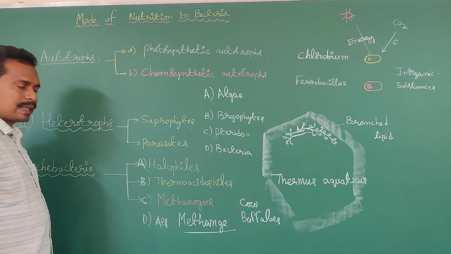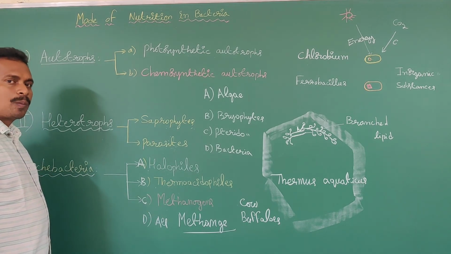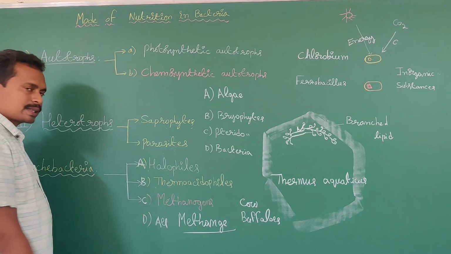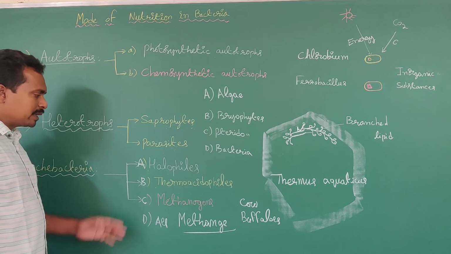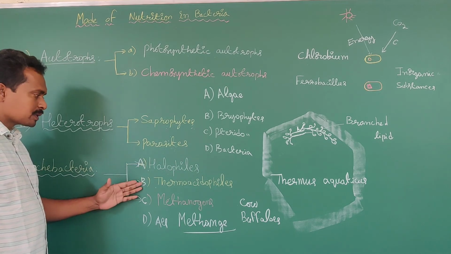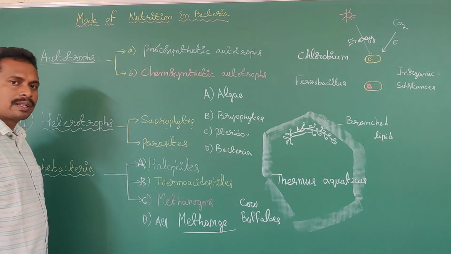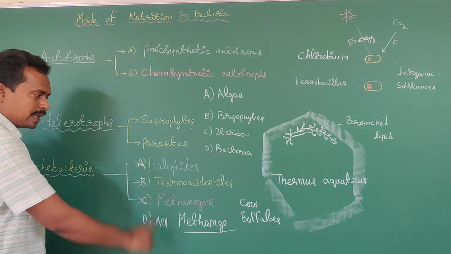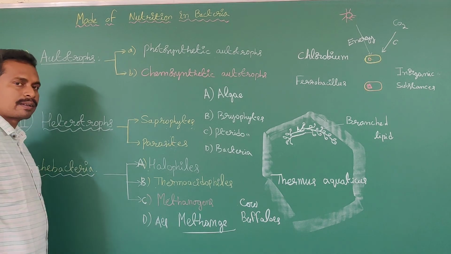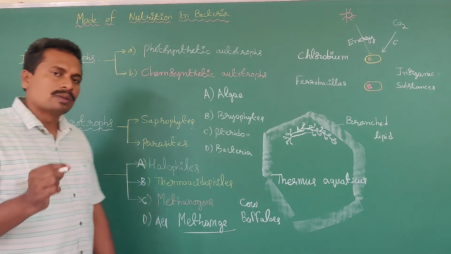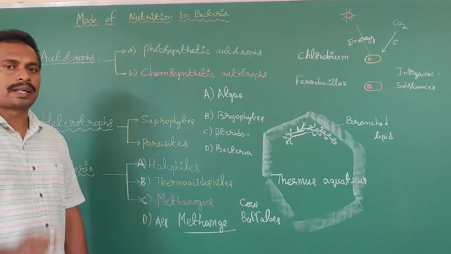Another question: which of the following archaebacteria are involved in production of methane gas? How many groups of archaebacteria are there? Three groups: halophils, thermoacidophils, methanogens. Among these, which group is involved in production of methane gas? Option C is the correct answer. Methanogenic bacteria are involved in production of methane gas.